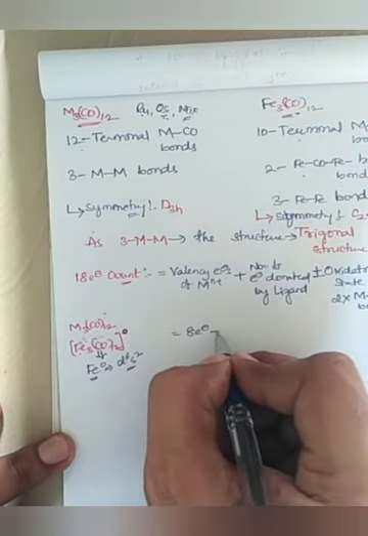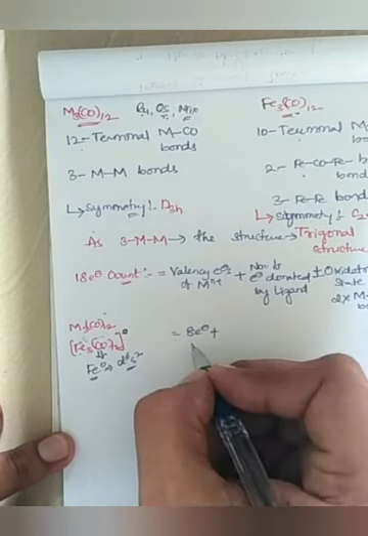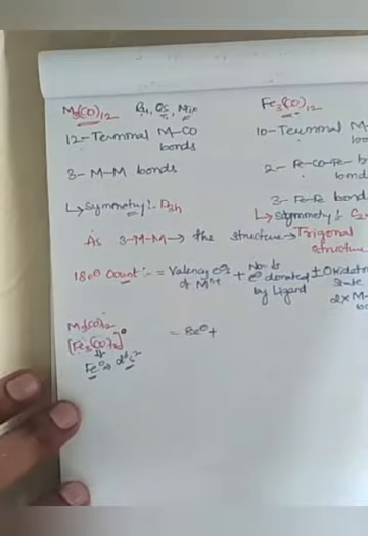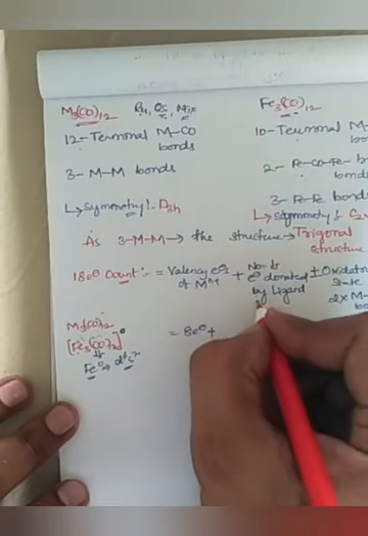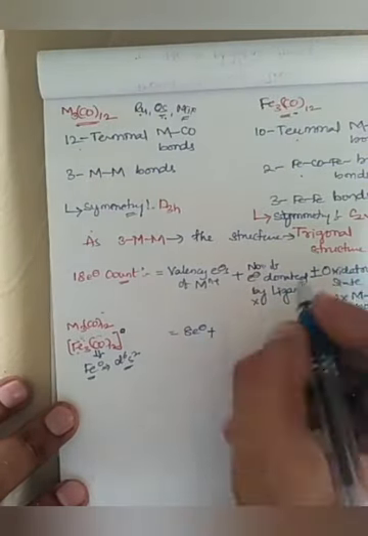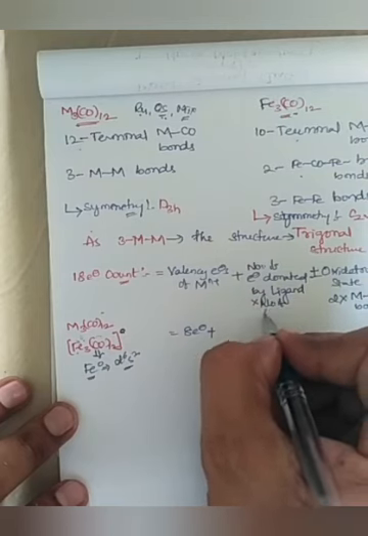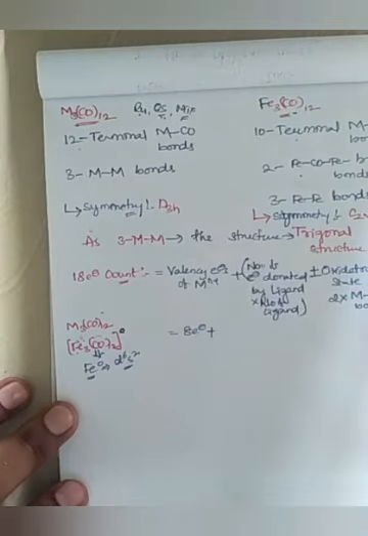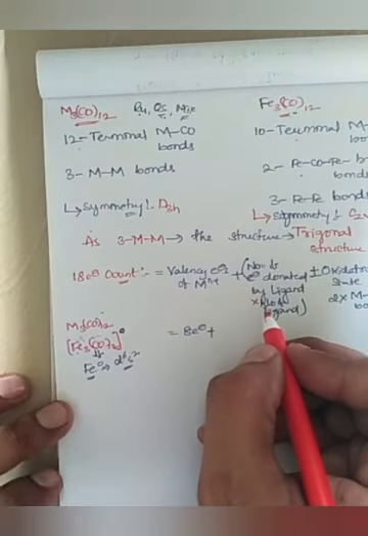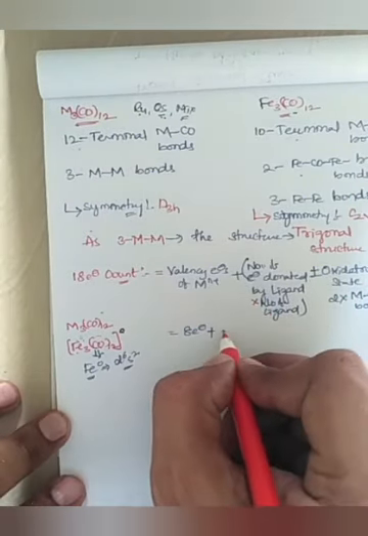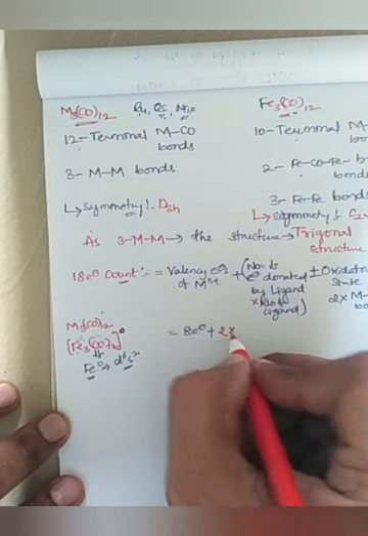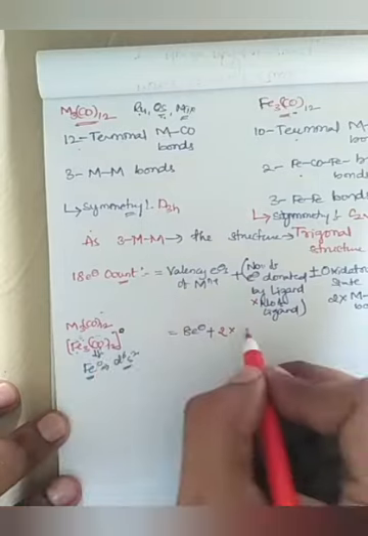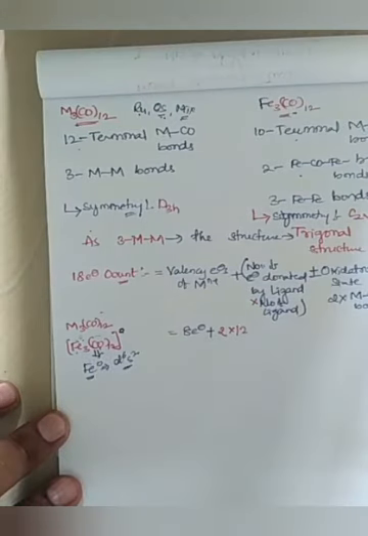Then the number of electrons donated by ligand: carbonyl can donate 2 electrons, and the number of carbonyls is 12.